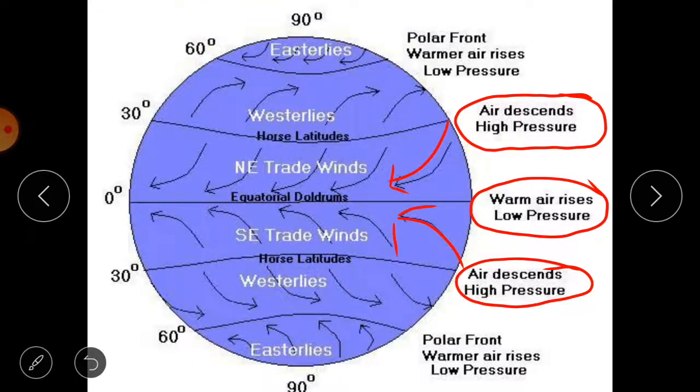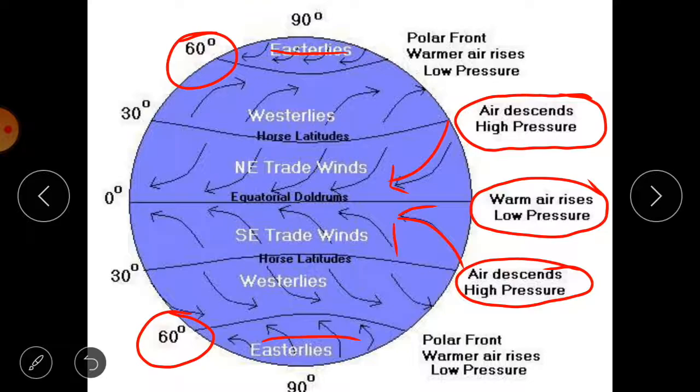Then next, at 60-degree latitudes, what happens? The polar regions, here and here, have very high pressure because of cooler air.